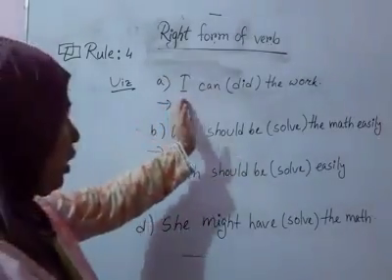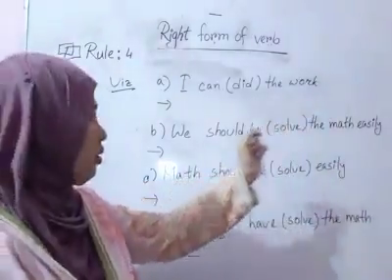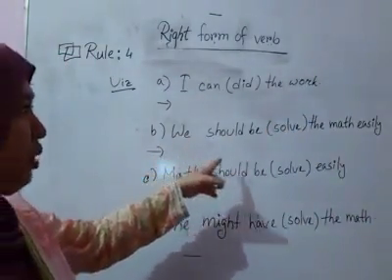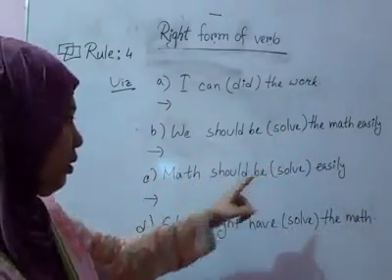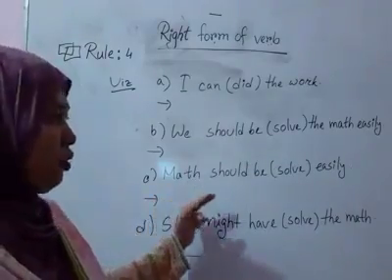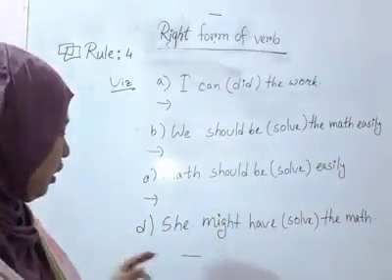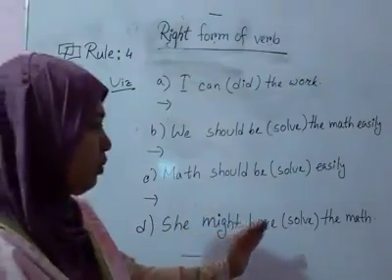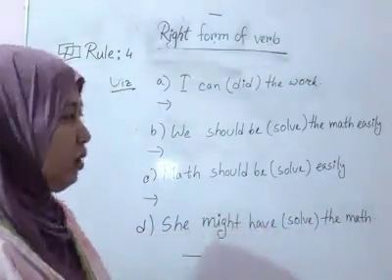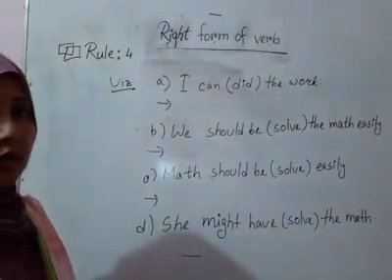So the first one is: I can do the work. Next one: we should be solve the math easily. Third one: math should be solved easily. And last one: she might have solved the math. So these are the sentences.